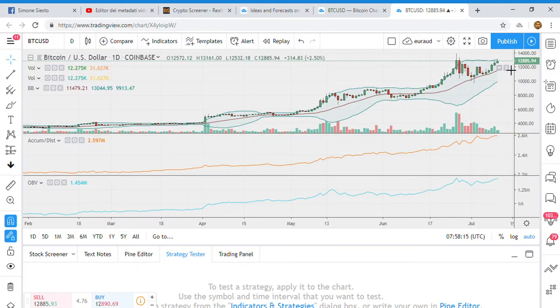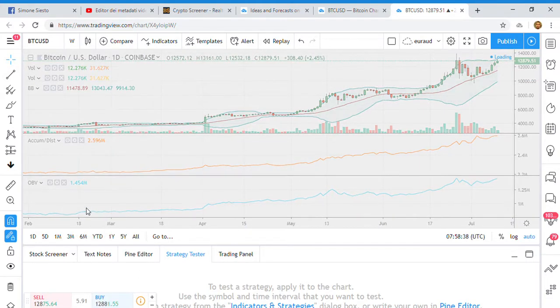Okay, so let's have a look now. This 14,000 US dollar will be a very key level. It will be very important. We will see a test of this area. If Bitcoin is successful in breaking up above the 14,000 US dollar area, then we might see a movement till 20,000 US dollar. But again, now we will see what might happen.